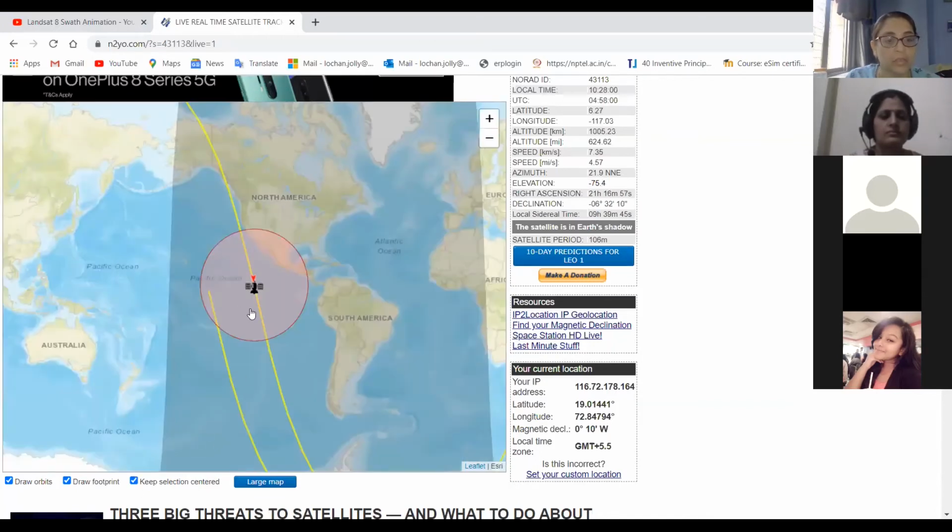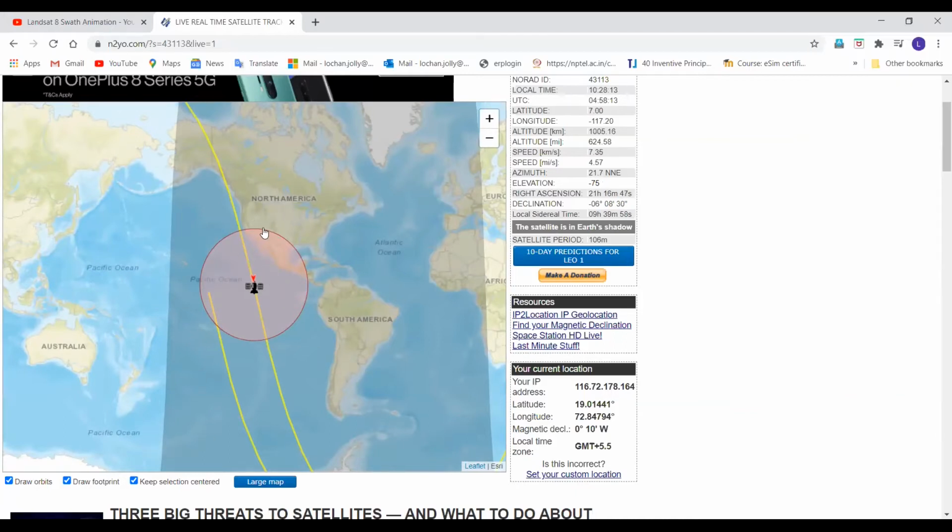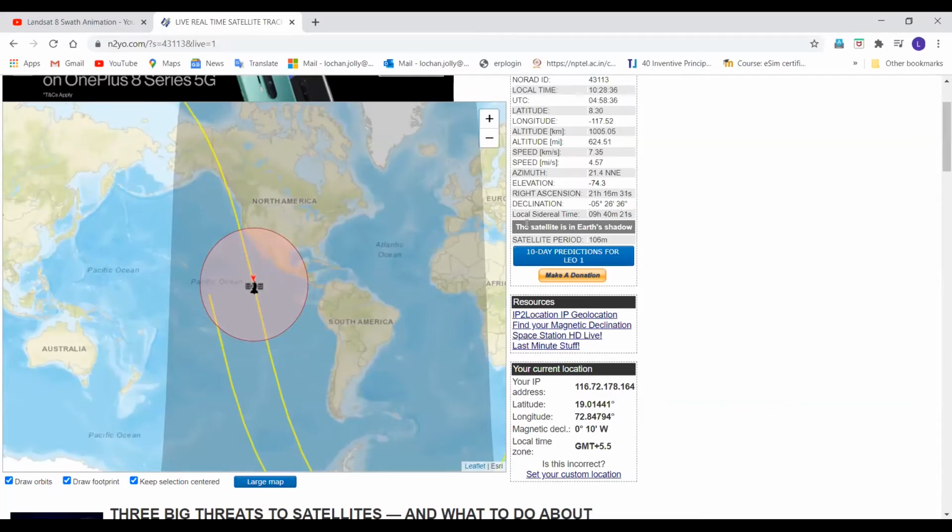Normally it shows us, yeah. So this is your satellite. Right now it is at this location. It was not over India. That is why we were not able to see. So it is now centered over India, while the satellite is right now over North America. I just wanted to show this to show you the difference. You will even see it for a GEO also.